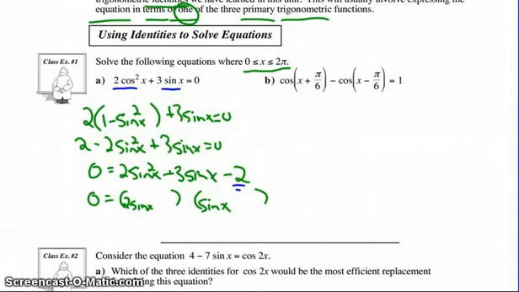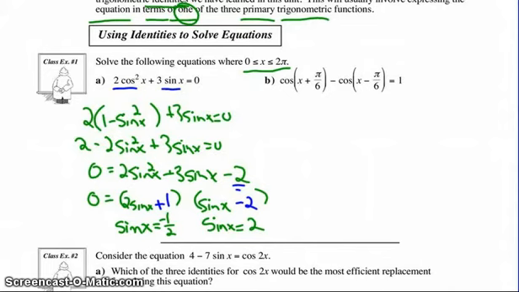So I can see that what would work is putting a minus 2 here and a plus 1 there. In doing so, I now get a nice little equation where in this factor, the sine of x must be equal to negative a half, and in this factor, the sine of x must be equal to 2.